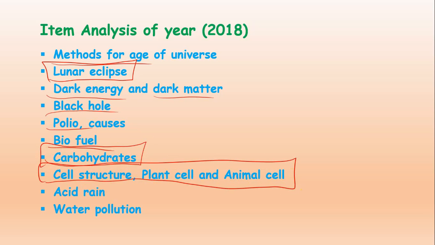And in cell structure we will discuss the plant cell, animal cell, differentiate between plant cell and animal cell, what are the organelles present in the plant cell and animal cell. This is also one of the very important topics. Acid rain, as I have already told you, acid rain and ozone layer depletion, these are also very important topics. Then water pollution.